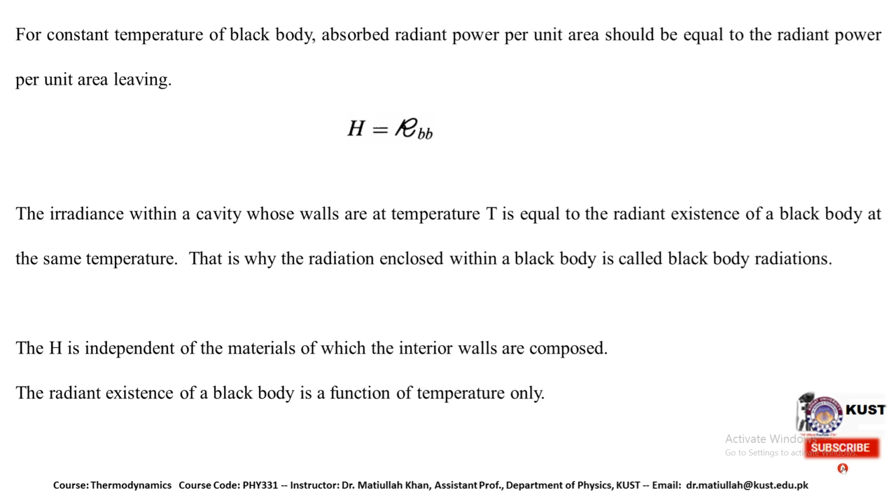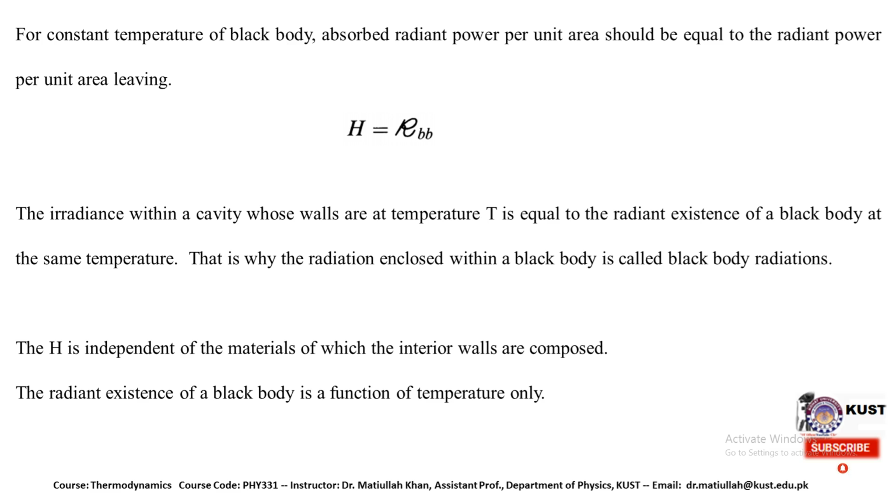And the irradiance within a cavity whose walls are at temperature T is equal to the radiant excitance of a black body at the same temperature. This is the condition: the radiant excitance of a black body at the same temperature should be equal to the irradiance within a cavity whose walls are at temperature T. That is why the radiation enclosed within a black body is called black body radiation. A specific name is given to it. Here H is independent of the material of which the interior walls are composed.